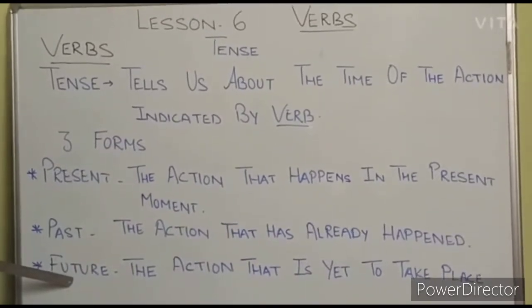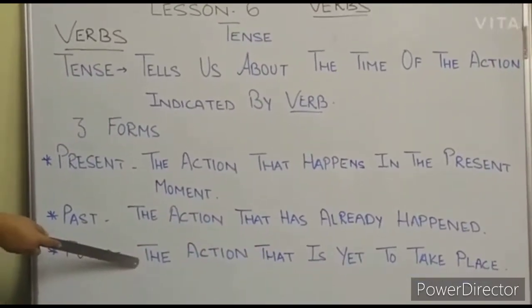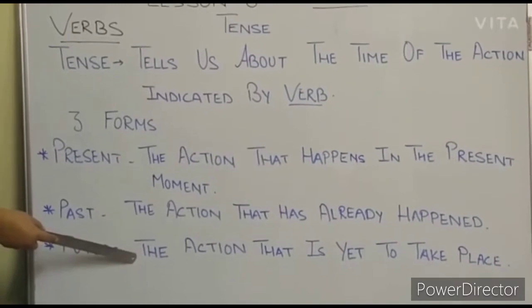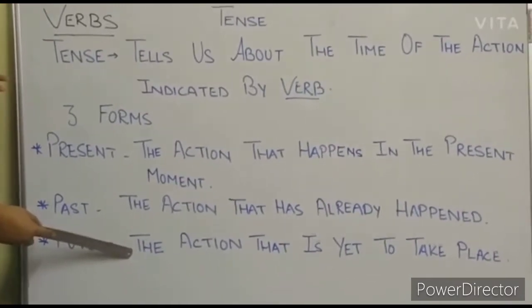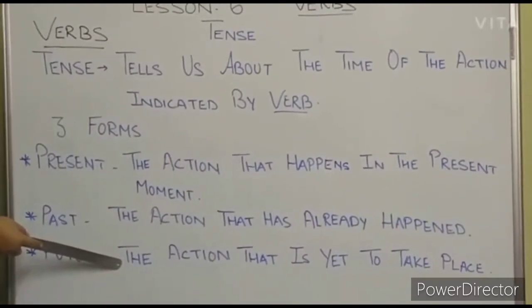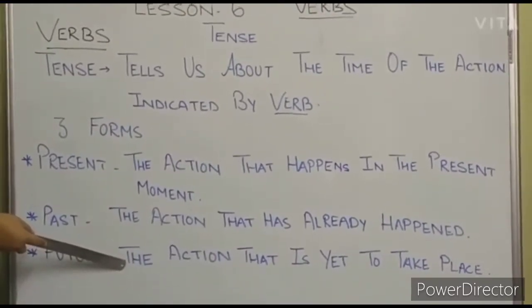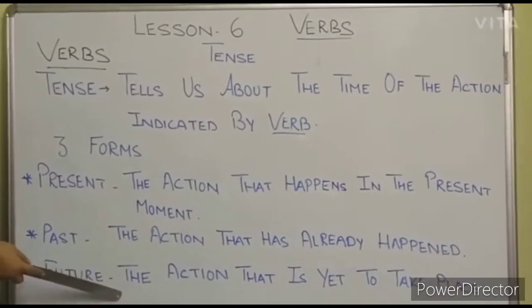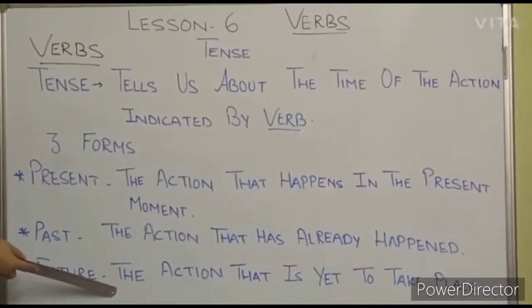Future tense, that is simple future. The action that is yet to take place, meaning the action which will happen. It has not occurred, but the action which will occur is called future tense. And here we use the verbs shall and will.